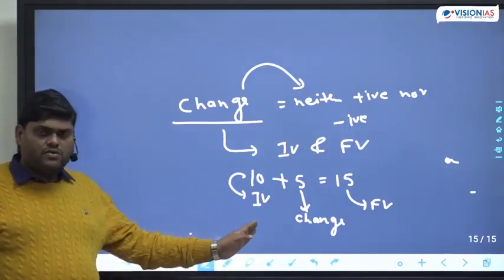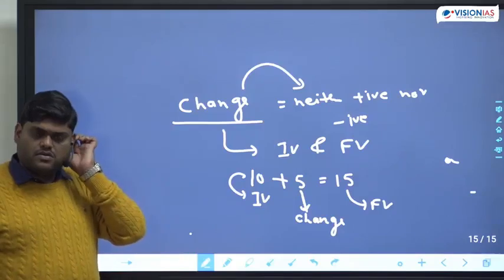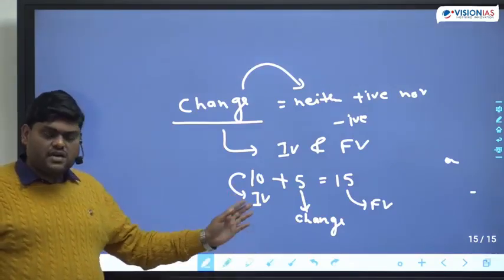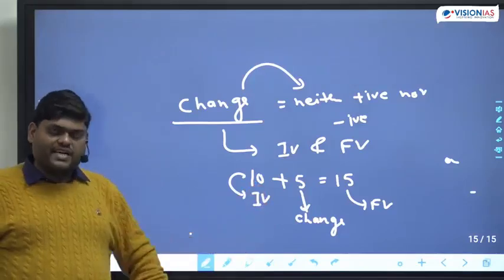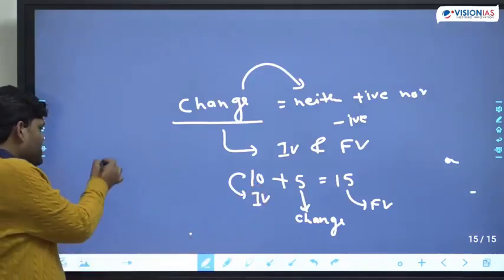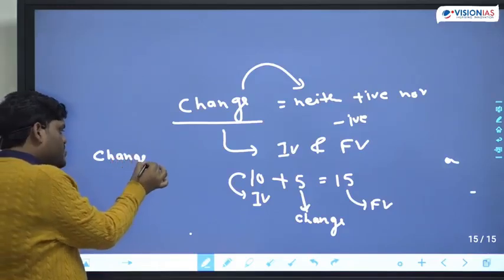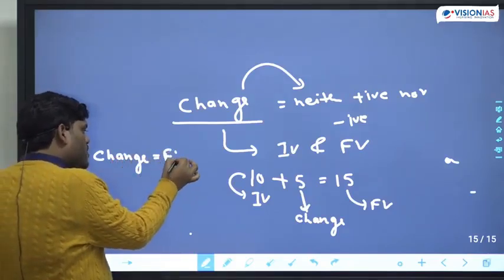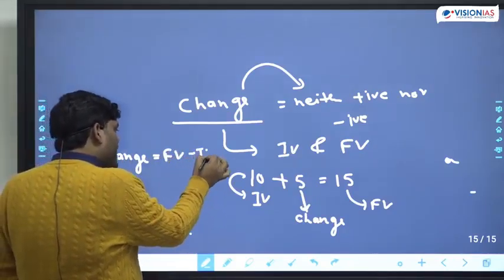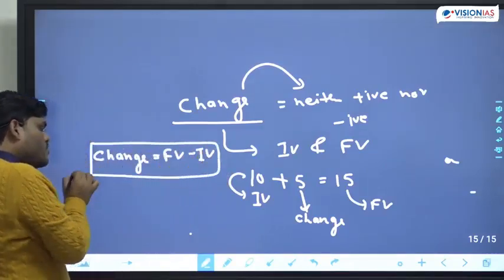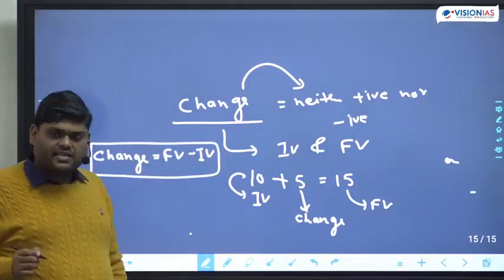Initial value plus change is equal to final value. So from here we can simply say that change is equal to final value minus initial value.